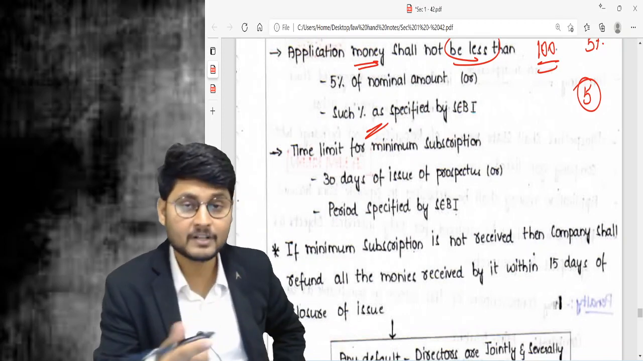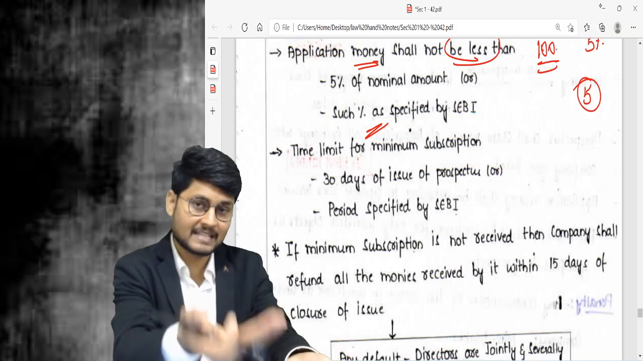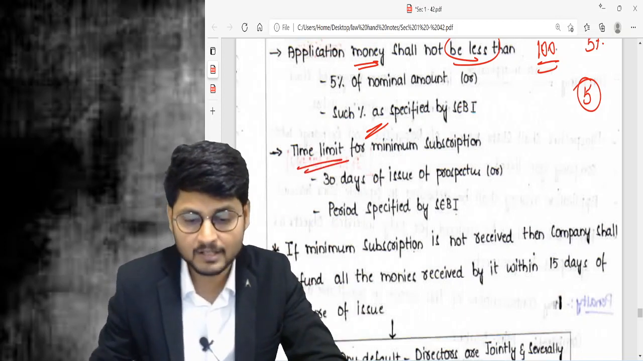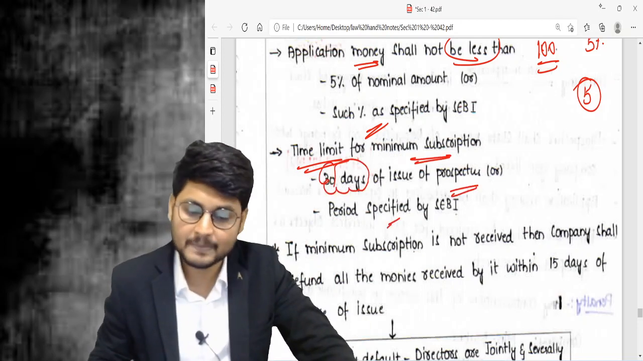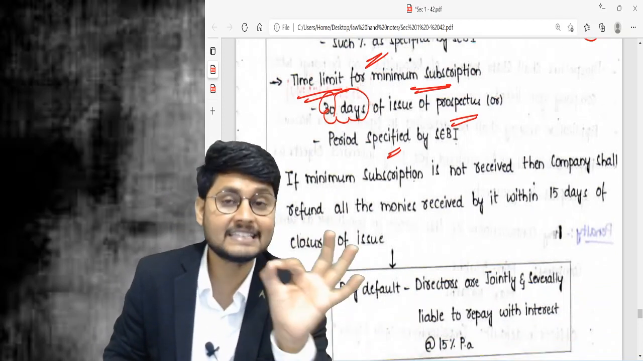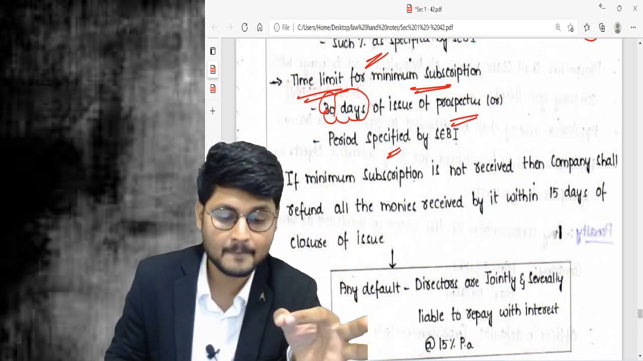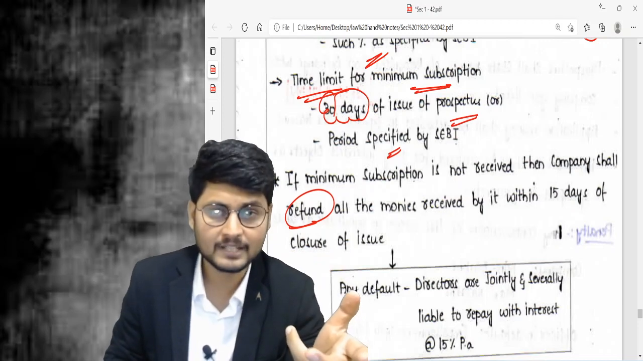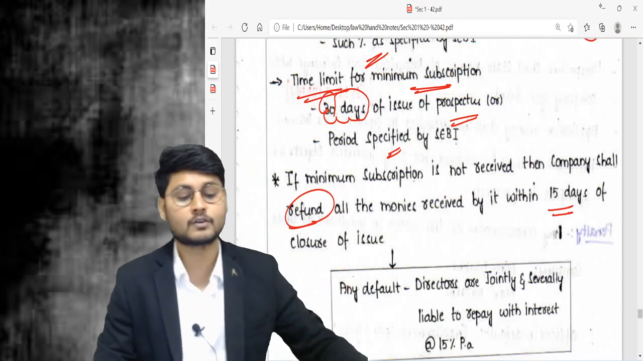The time limit for getting the minimum subscription. Once the prospectus is issued, minimum subscription shall be received by the company in how many days? This is what is called the time limit for minimum subscription. It is 30 days of issue of prospectus or the period specified by SEBI. If the minimum subscription is not received within 30 days, then all the monies received by the company shall be refunded. All the monies means application money. Application money shall be refunded within 15 days of the closure of the issue.